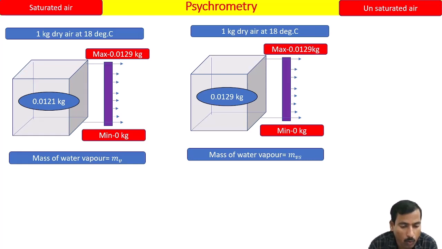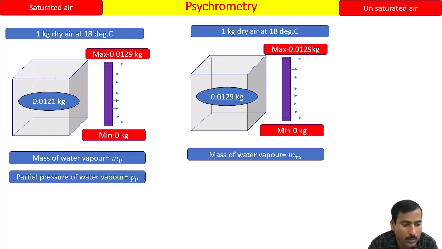So which one is more? Obviously mvs is more. Mass of water vapor is more obviously when the air is saturated. Okay, so like that, what is PV? The partial pressure of water vapor, PV. This PV is due to mv, the mass of water vapor that is there in the air. Because of that, a pressure is created, that is PV, the partial pressure exerted by